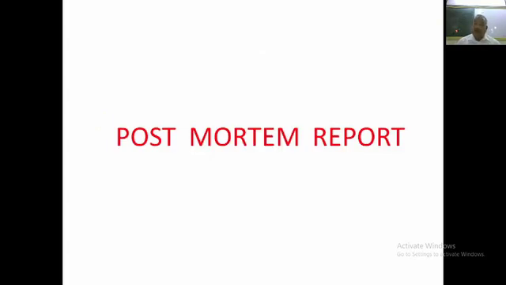The post-mortem report is important. How a doctor must write a post-mortem report. Medico-legal work. The person may be alive, for example, then a doctor helps the law in number 1, estimating the age of that person. Number 2, finding out any physical trauma or sexual trauma, or whether the person is mentally fit or not. And in case of the dead, again a medico-legal report, that is a postmortem report or autopsy report, to find out the cause of death, mode of death, time since death, whether born alive or dead.